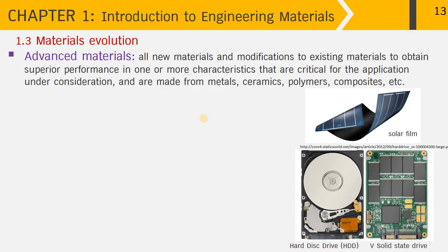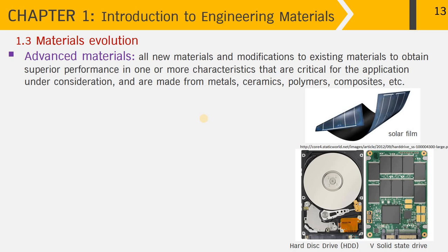There are three different kinds of materials that I have to mention. First, the advanced materials. The second one is the functional materials or the smart materials. And the third one is the nanomaterials, which are significant in this material evolution in the scientific age.